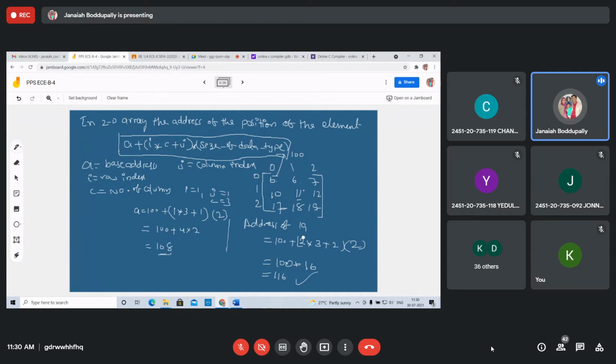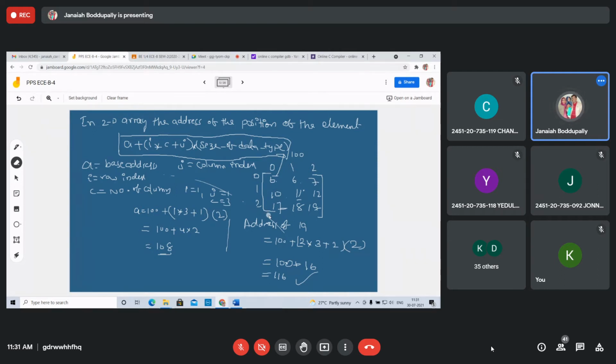Same like address location of 19. Base address 100 plus 19. The row index is 2. 2 into 3, plus the index of the column.